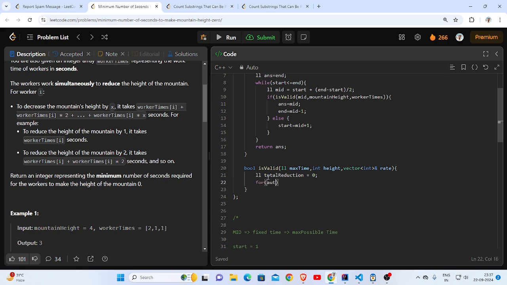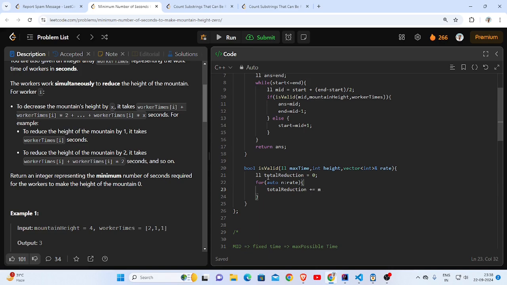I will traverse through each worker, and I will accumulate the reduction for each worker, plus equal to, I will call another function at this point where we'll do a binary search on height.